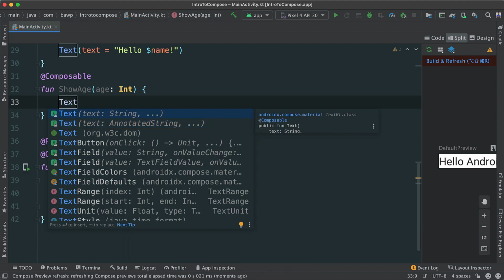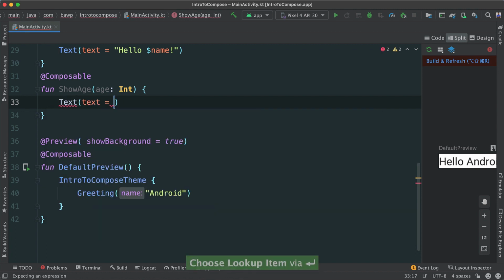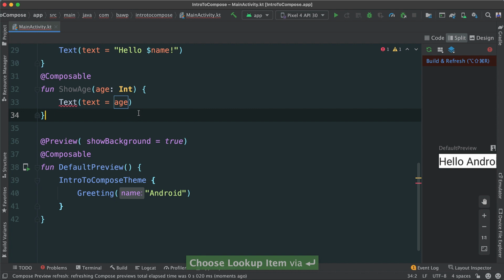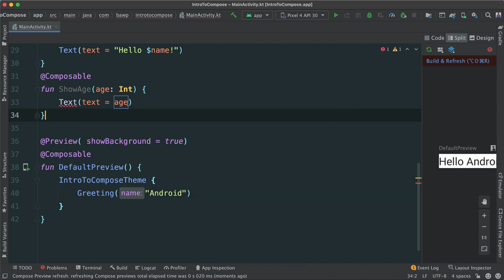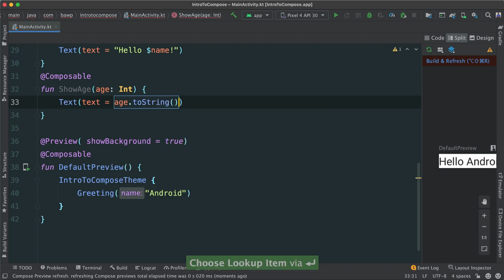And all we want is the first one, which is just a simple text. So hit enter. And then here I'm going to say age, like this. Okay, now we still may have the same problem. If you hover over, we're going to say, okay, some issues are there. The reason why I know what's going up here, if you hover over, it's going to say parameter age is an integer. But this text widget here only allows us to pass in a string. So I'm going to say toString for now, just to simplify our lives.